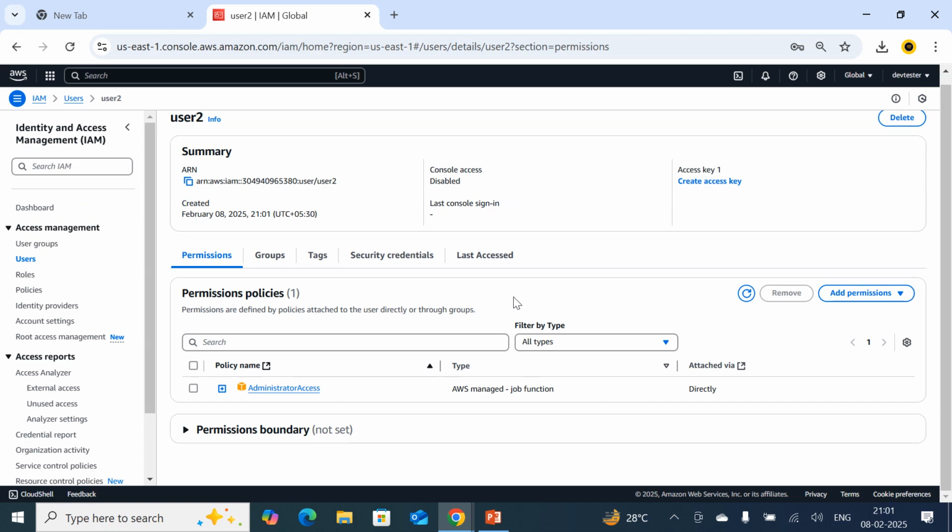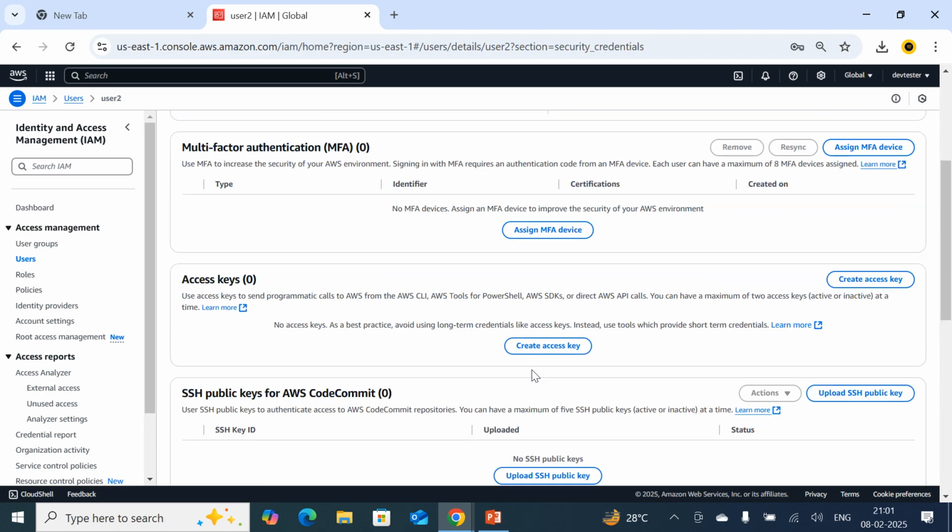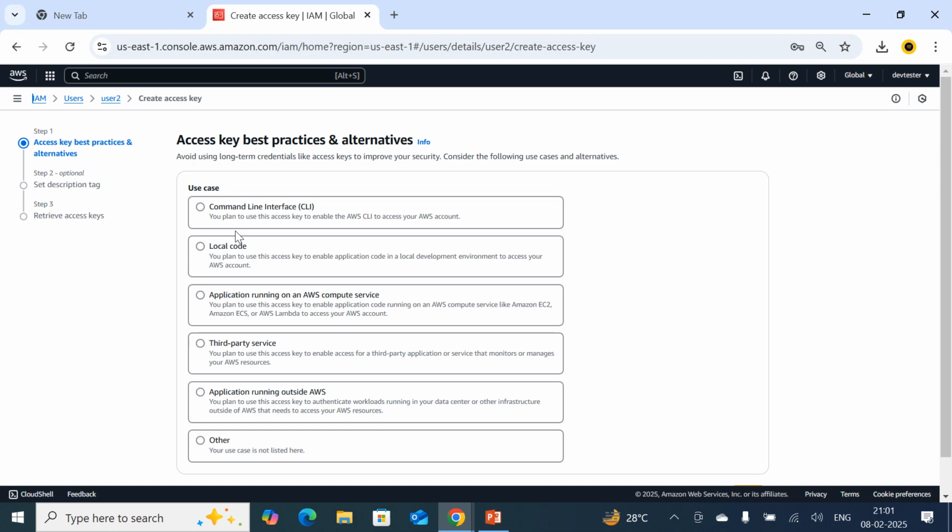Once the user has been created, click on that particular user which you have created. Go to security credentials. Here you have the access keys. Just click on create access key. It is asking why you are going to create the access keys. If you want to use it for the command line interface, yes, you can select that. Otherwise, if you plan to use this key to enable application code in a local development environment to access your AWS account, you can select local code.